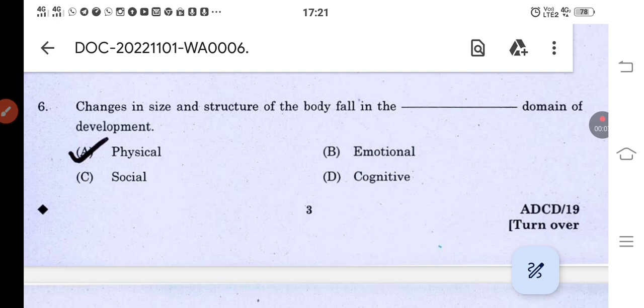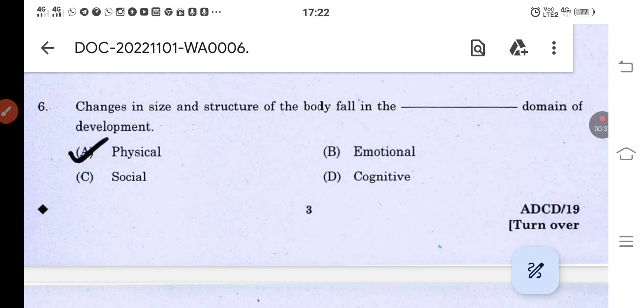Today we'll discuss a few questions related to UGC NET examination in the subject Home Science for the unit Human Development. Okay, going on with the questions. First one is, changes in size and structure of the body fall in the dash domain of development. Four options are given over here: physical, emotional, social and cognitive.